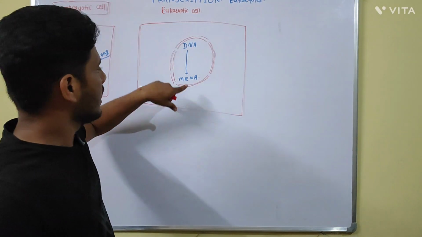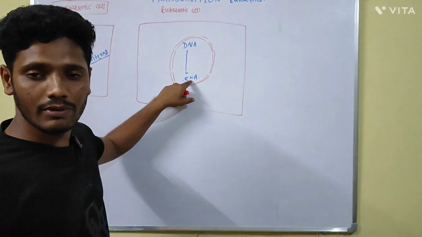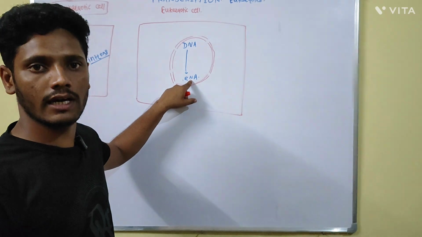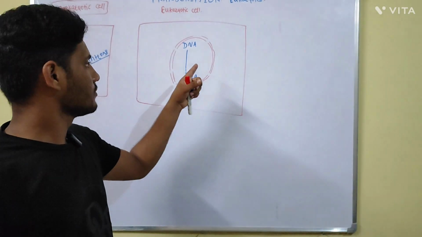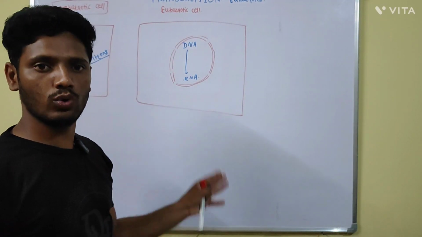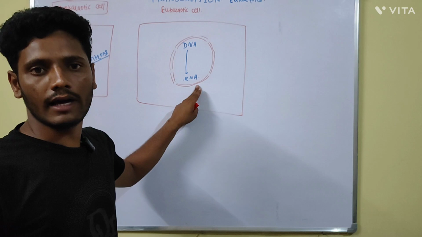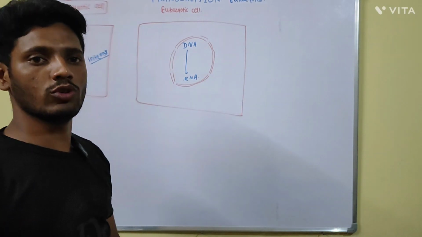In case of the RNA that is formed in the eukaryotic cell, this RNA may be mRNA, rRNA, or tRNA, depending upon which type of polymerase enzyme is involved in the transcription process. If it is RNA polymerase 2, it will be the mRNA. If it is RNA polymerase 1, it will be the ribosomal RNA.